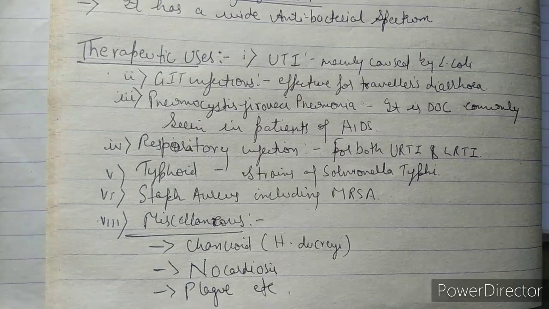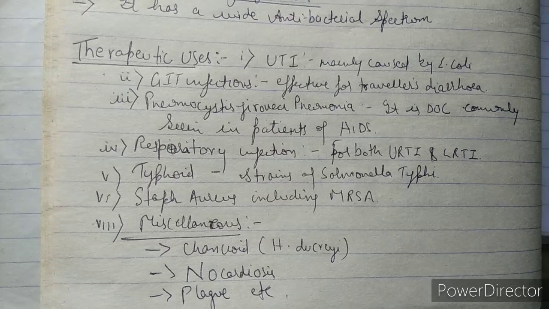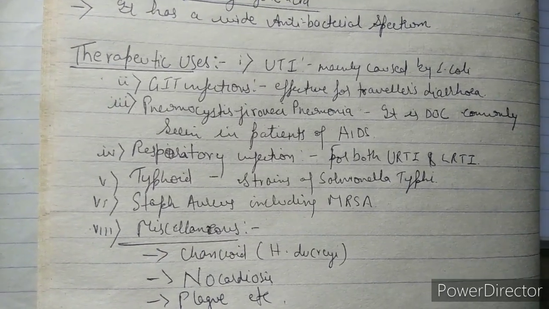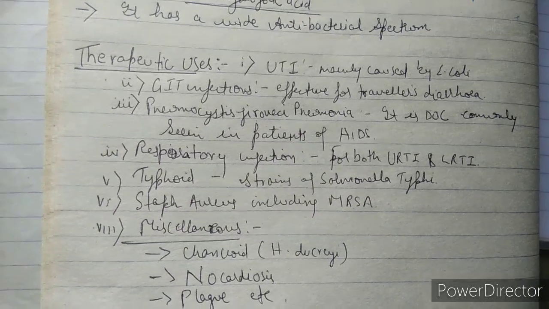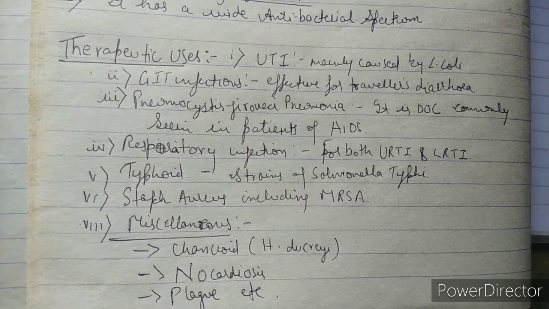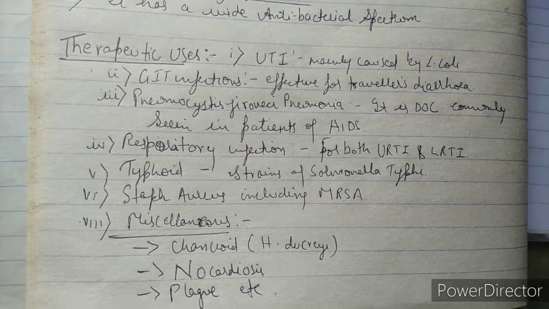Number 6 point is Staph aureus, including MRSA. It means we can also give it in the treatment of Staphylococcus aureus, including MRSA, that is methicillin resistant Staphylococcus aureus. That is a Staph aureus which is resistant to methicillin. We can also give cotrimoxazole in treatment of such type of Staph aureus.